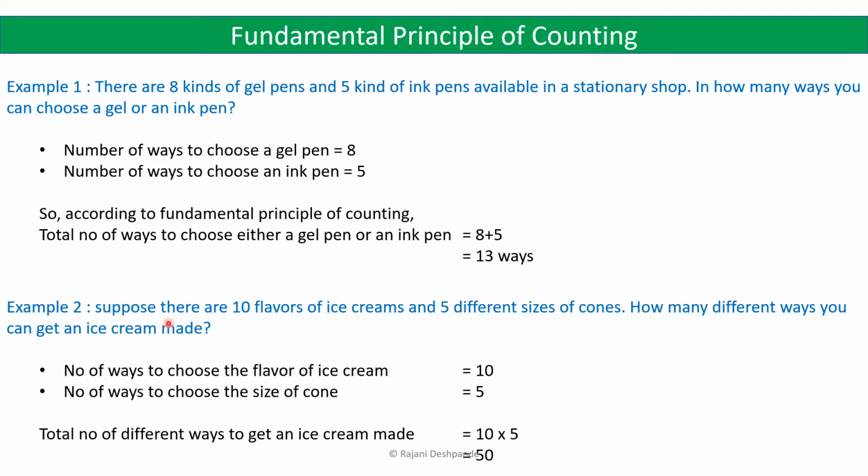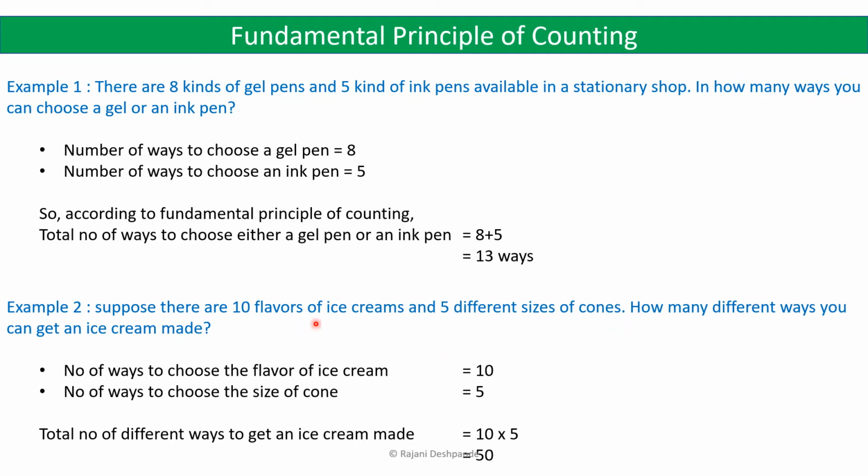Now suppose there are 10 flavors of ice creams and 5 different sizes of cones. How many different ways you can get an ice cream made? So here, suppose you go to an ice cream shop and there are 10 flavors of ice creams and 5 different sizes of cones, and the shopkeeper asks you to make a choice how your ice cream is to be made.